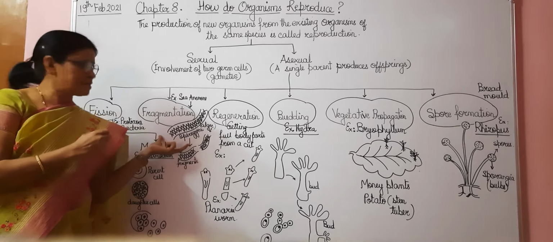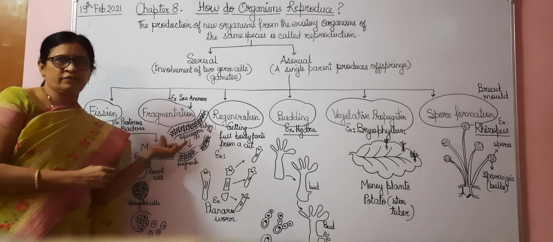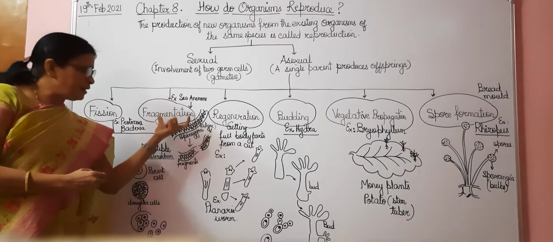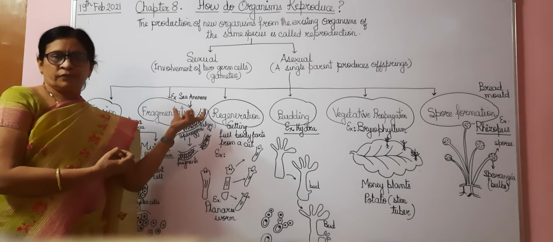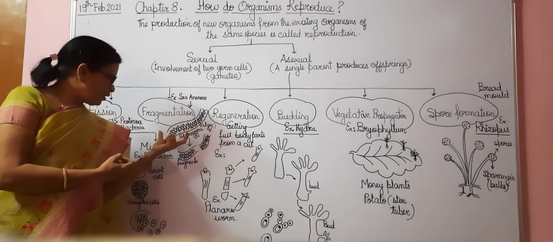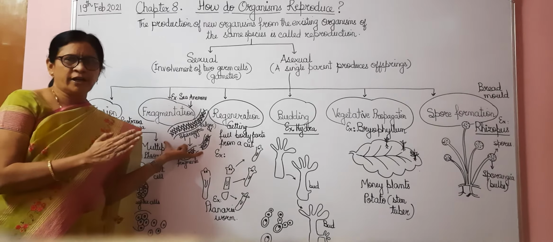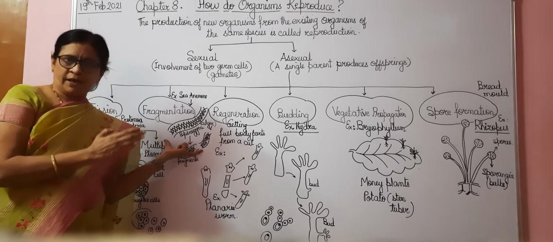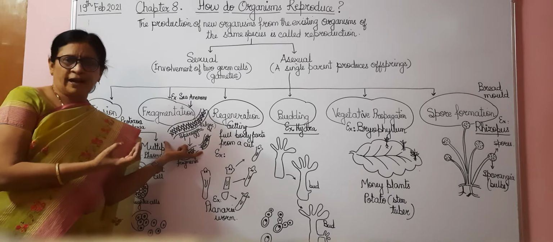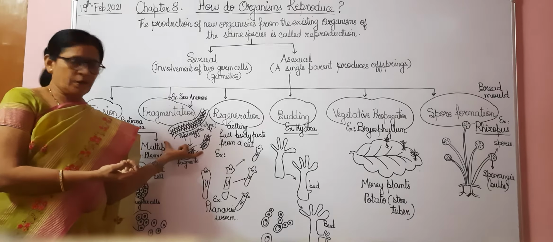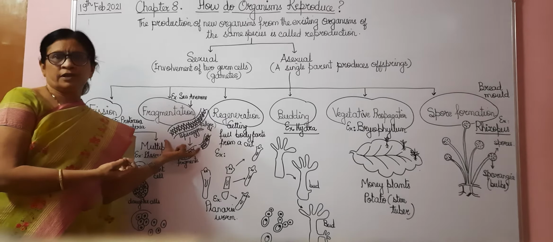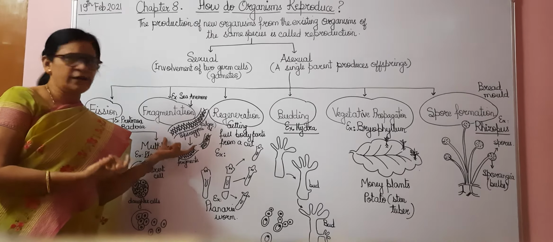Fragmentation. So this takes place in case of what? Spirogyra, which is algae. There is another example of fragmentation that you also see in sea anemone. This sea anemone also undergoes what? Fragmentation. If the body undergoes fragments or breaking, then that fragment grows into a new full-formed organism.